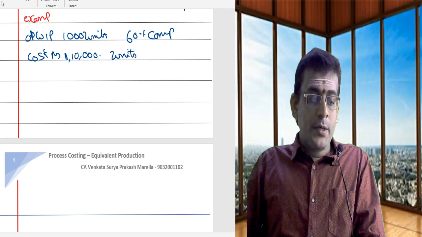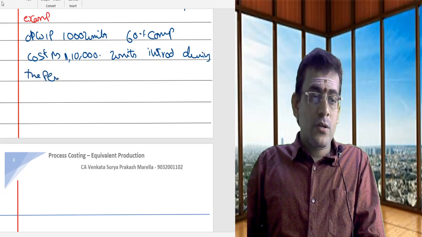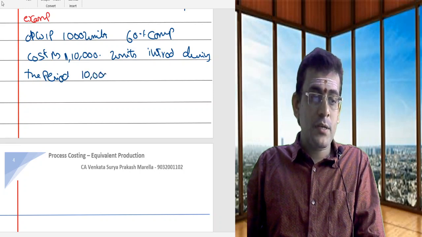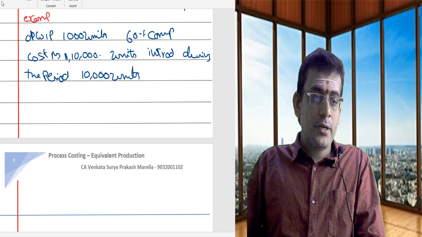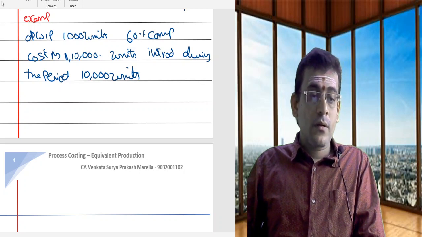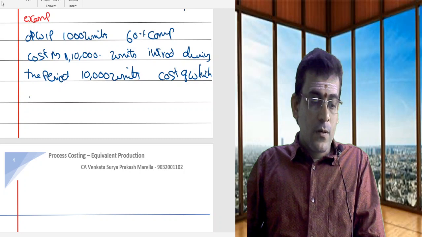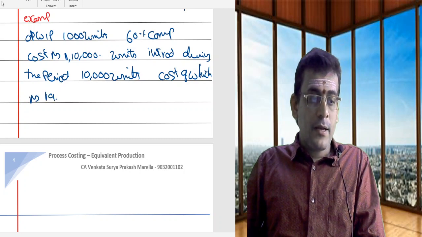Along with that, units introduced during the period. So during the particular period, 10,000 units is the total number of units which are introduced, cost of which is rupees 19 lakhs 30,000.